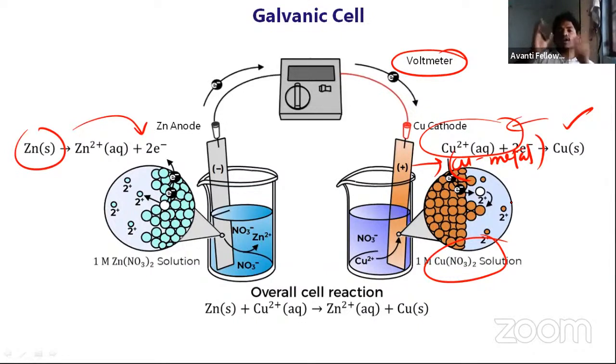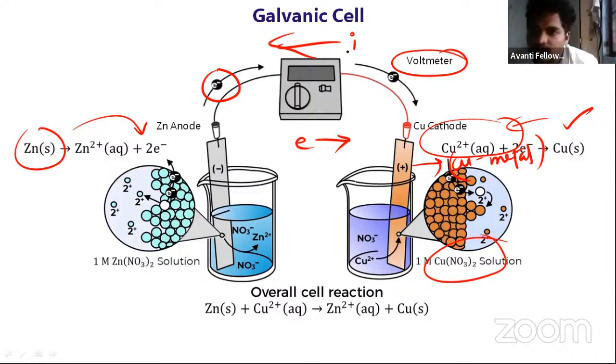Due to the involvement of electrons, you may see that the electrons are flowing in this direction. So definitely current will flow, in the opposite direction to the flow of electrons. Clear? So that is what you people need to remember.